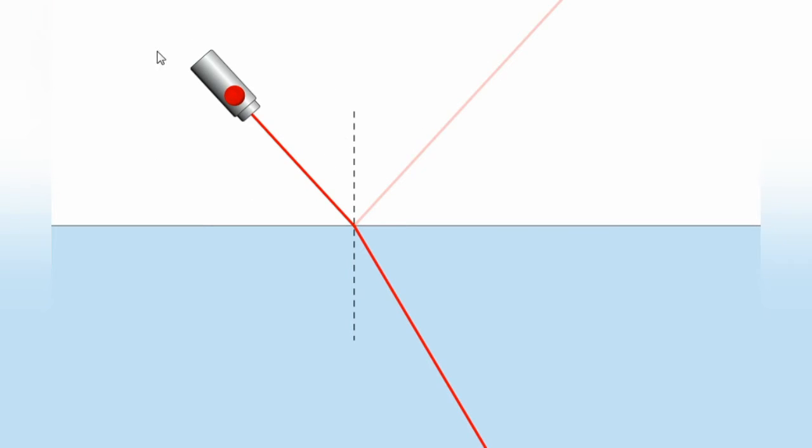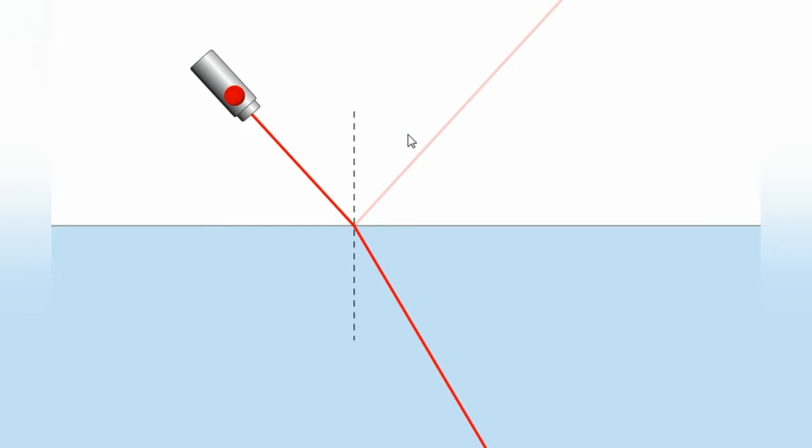This is the air medium. So a ray of light comes back to the same medium after striking the interface, and the remaining part passes on into the other medium. This is the passed light, and this is the ray which came back to the same medium.